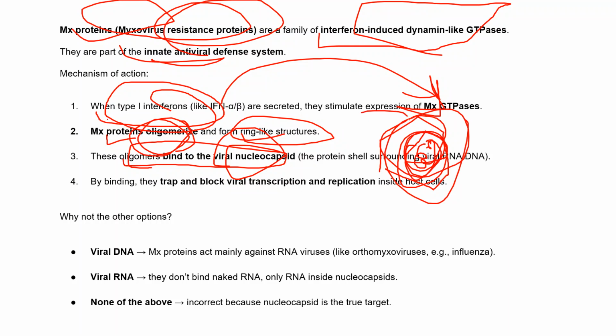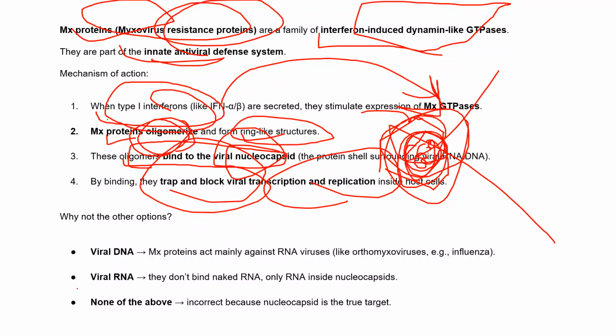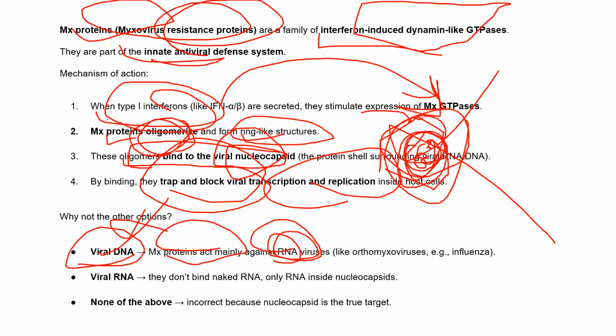So these oligomers will come and bind to this nucleocapsid. By binding, they trap and block all the viral transcription and replication. In this way, they eliminate these viruses, right? Other option is viral RNA. MX proteins mainly act against RNA viruses, not DNA, so viral DNA will not be the right answer. Viral RNA, they don't bind naked RNA, only RNA inside the nucleocapsid they'll bind. None of the above? No, because we know that it will bind to the nucleocapsid, and that's how they block viral transcription and replication.